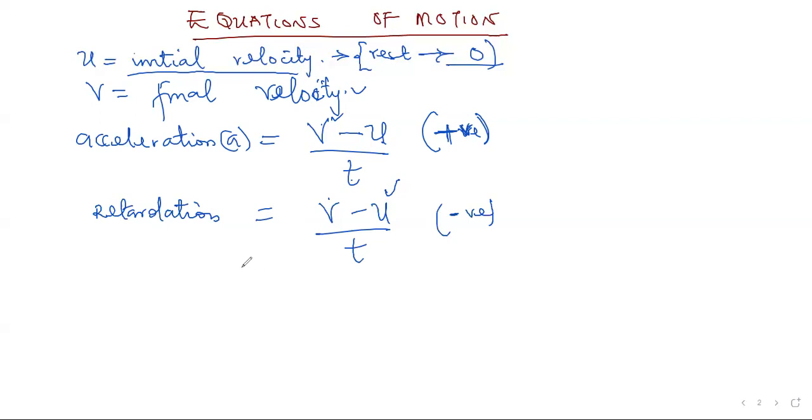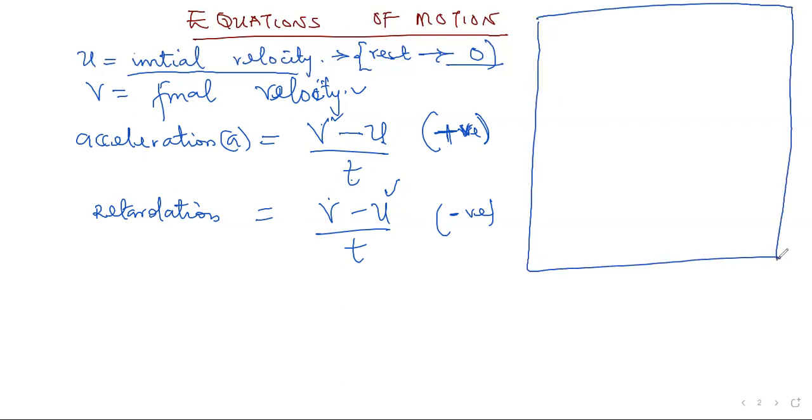From here, we're going to list out the equations of motion. Let's take note of these equations. They're very important because you're going to be making use of them. The first one is S equals V plus U over 2, times T. Then we have V equals U plus AT.